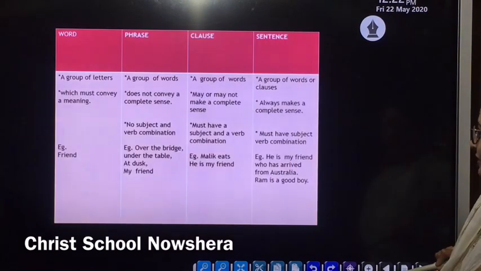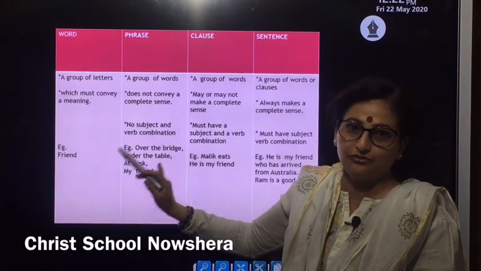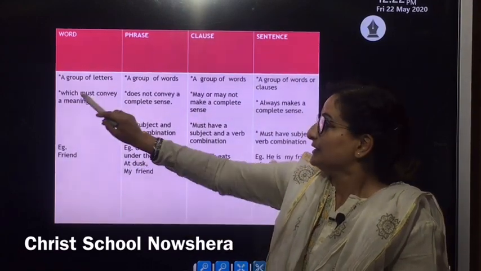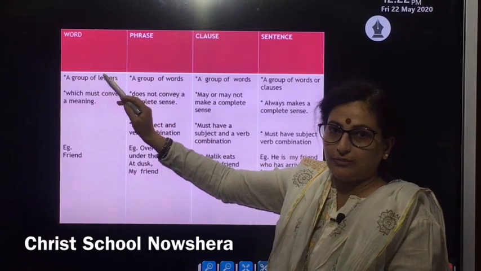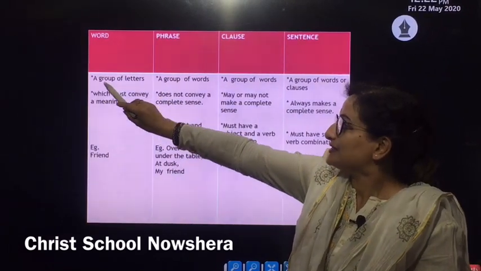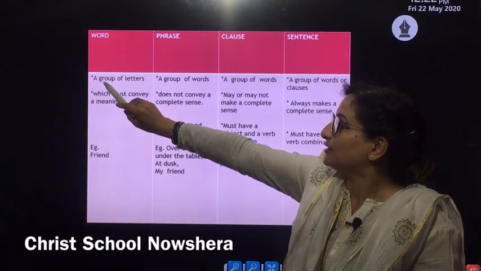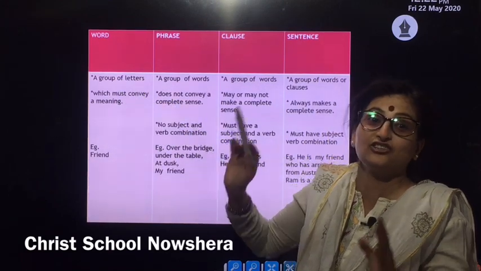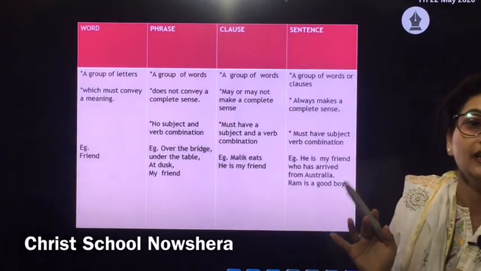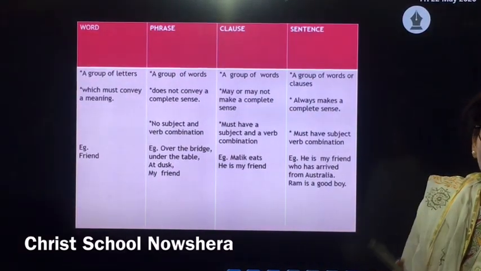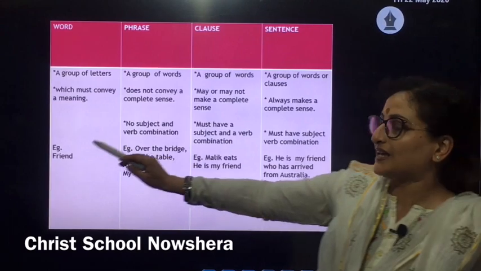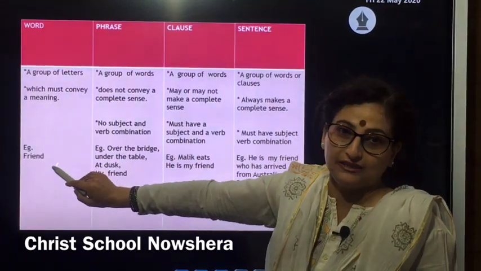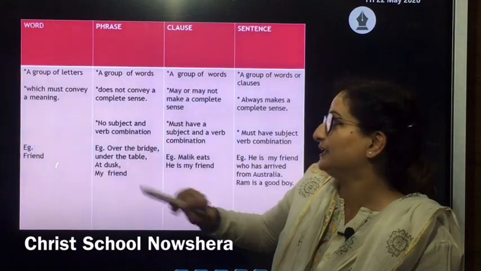So now let's try to understand the differences clearly. As I told you in the example, Reena or sleeping was a word. A word is formed with a group of letters, but they should always convey an exact, proper meaning. For example, if I say "friend," although it's made up of a group of letters, it conveys a meaning.